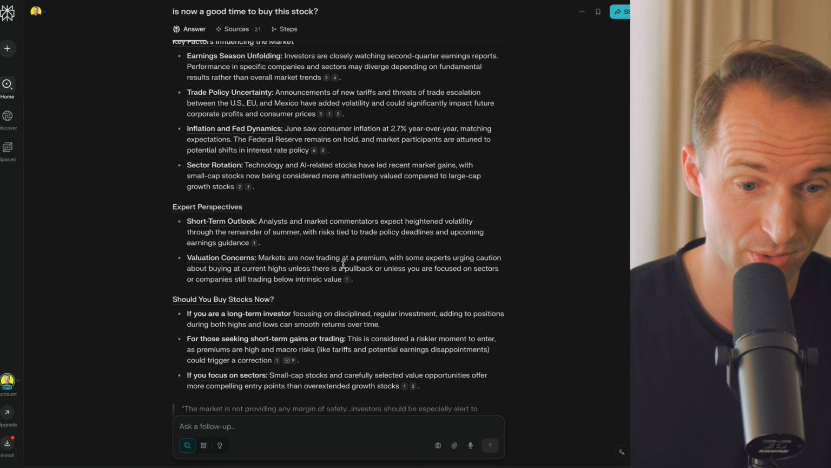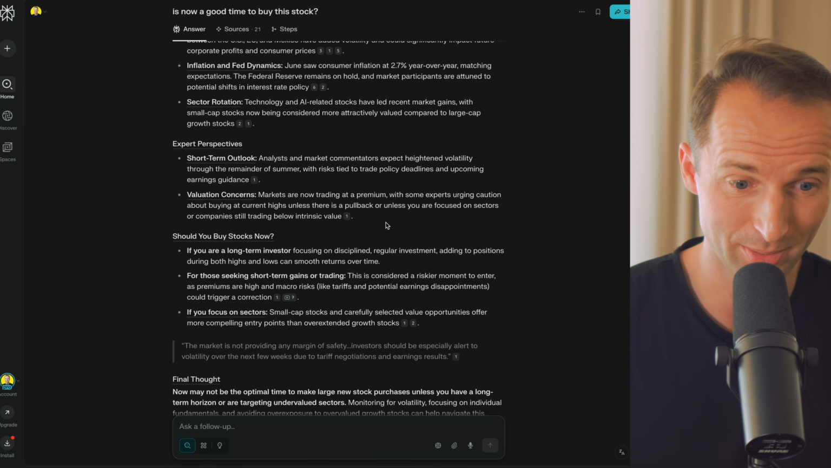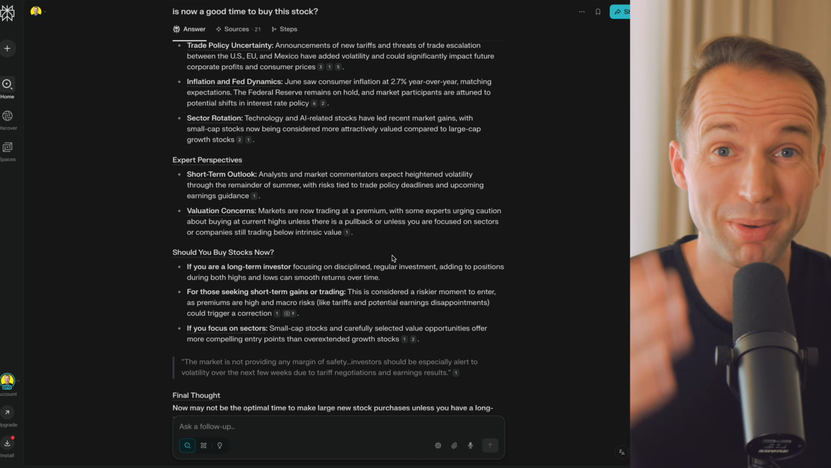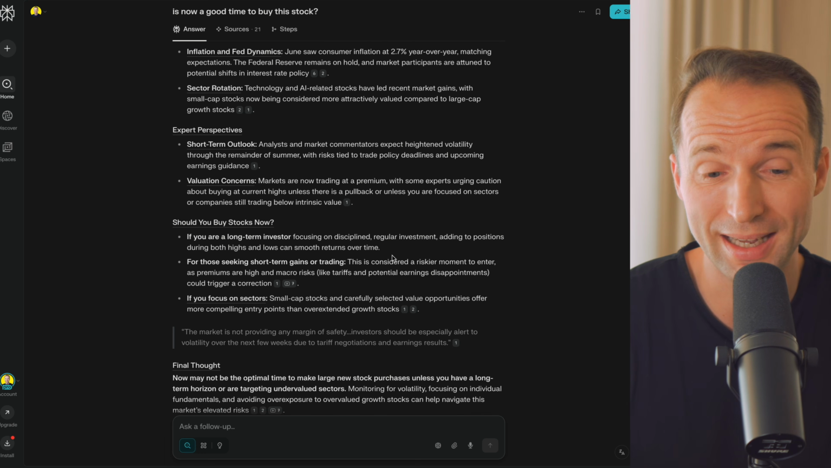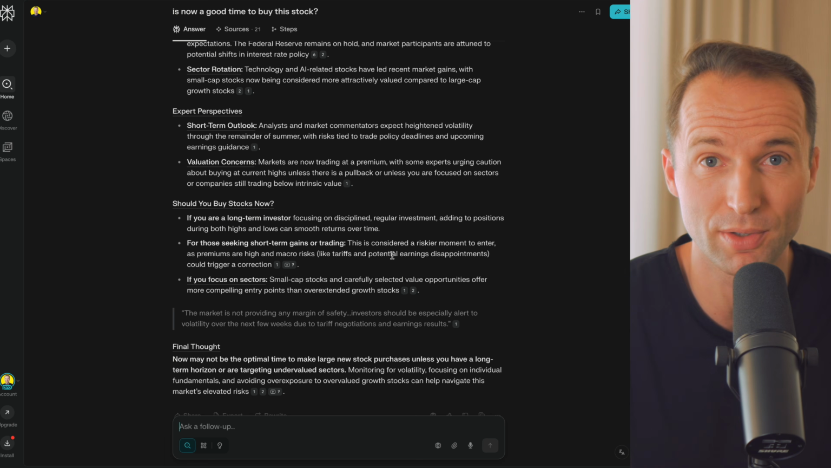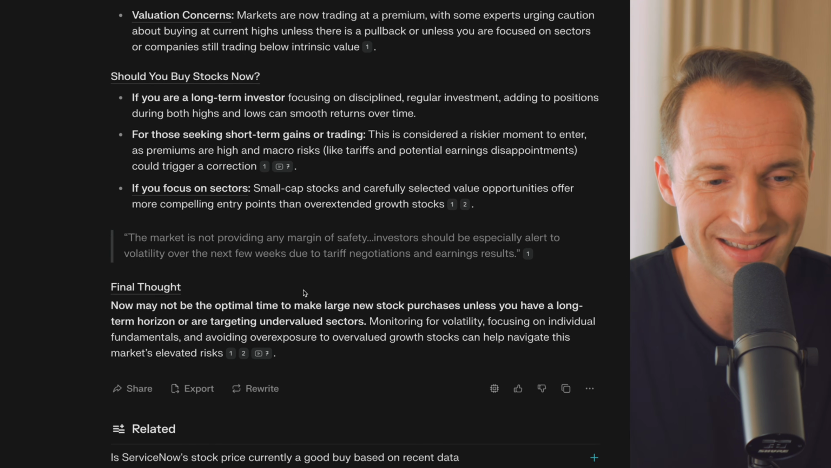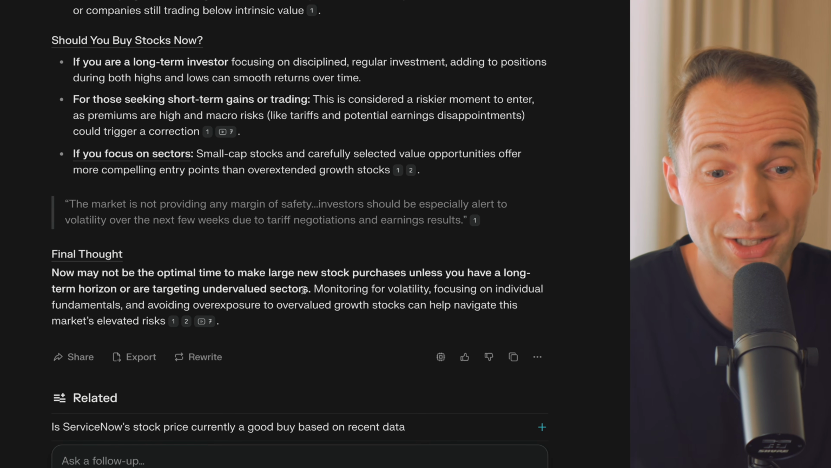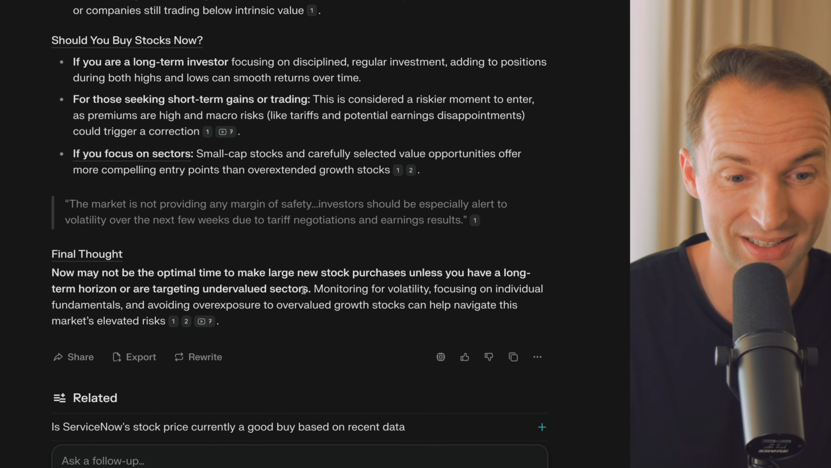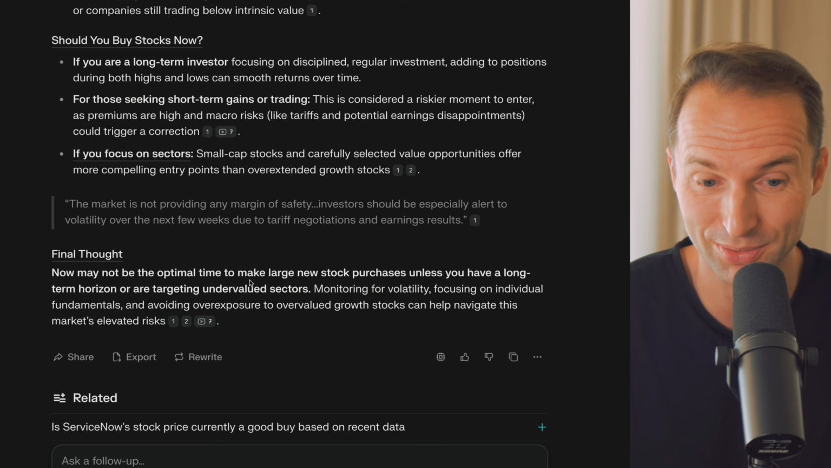Short-term outlook, valuation concerns, should you buy it if you're a long-term investor? Of course, no AI or anyone can really tell you what to do with your money, whether to buy or not, right? But it can give you a nice, and in my eyes fairly objective, evaluation of the stock. Ultimately, it's your decision, right? It says over here in the final thought, now may not be the optimal time to make large new stock purchases unless you have a long-term horizon and are targeting undervalued sectors.